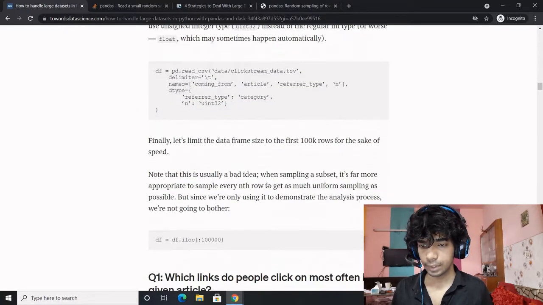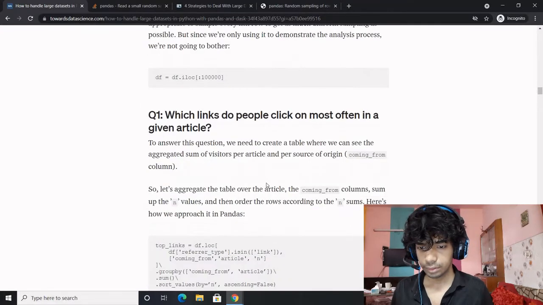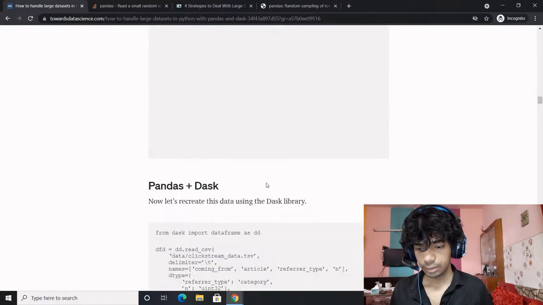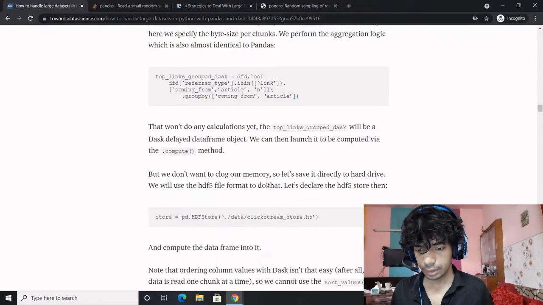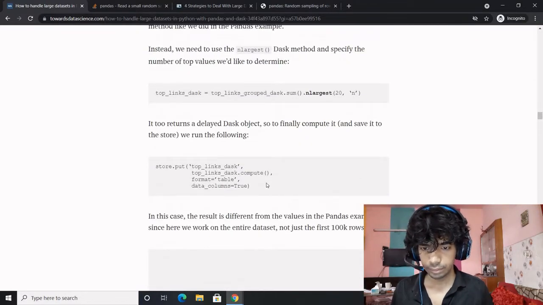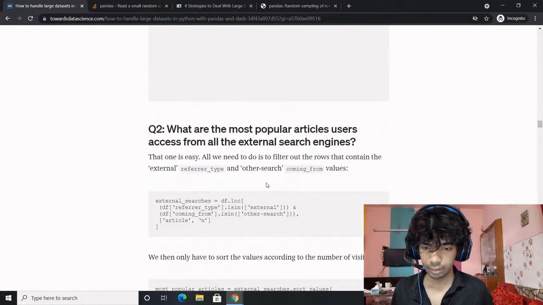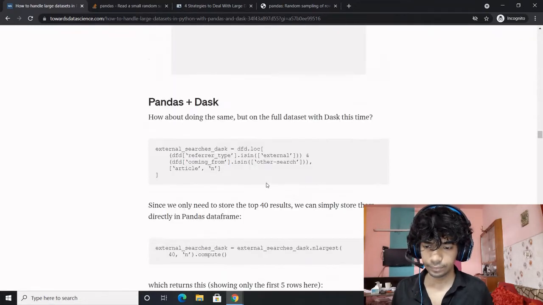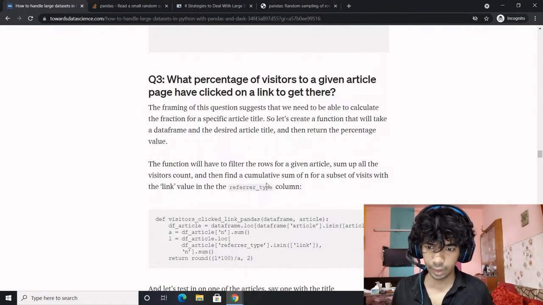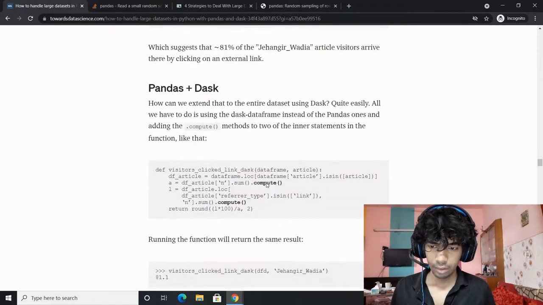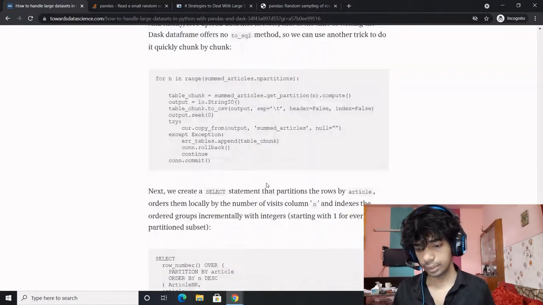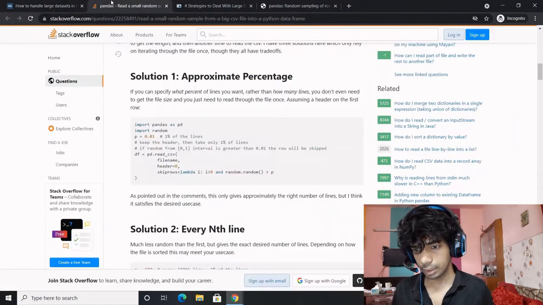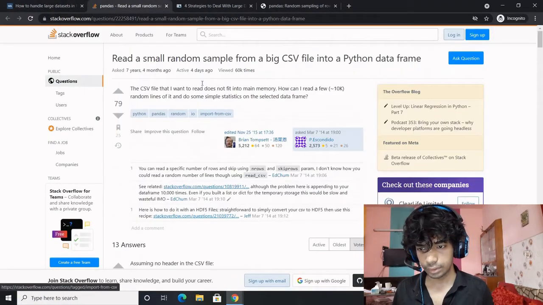What do we do? You are using pandas and you are using Dask. I don't think there's much new over here. Let's read what is over here.